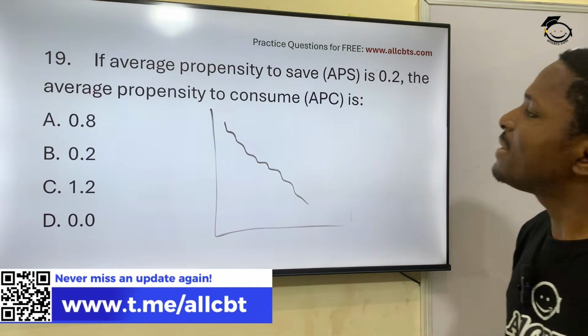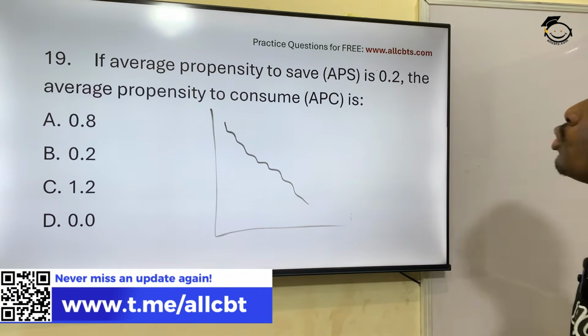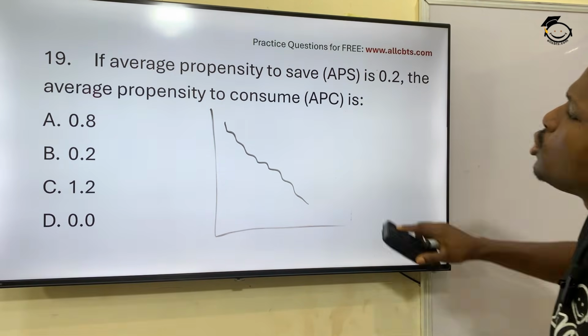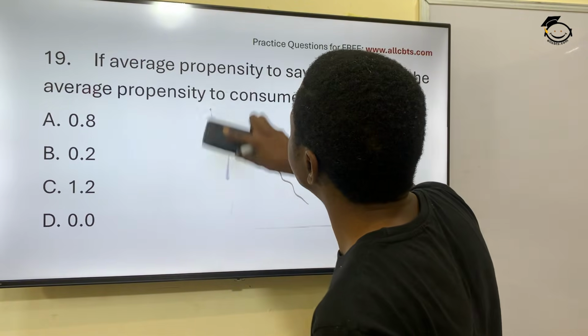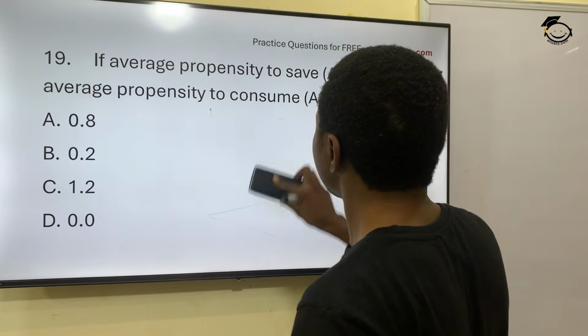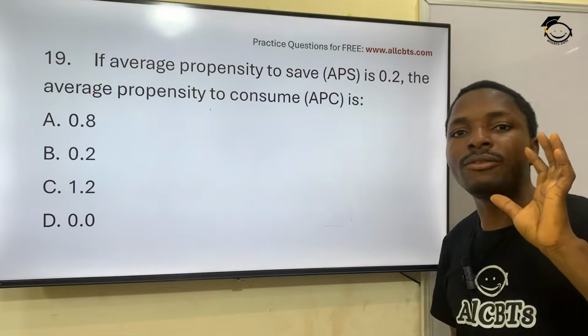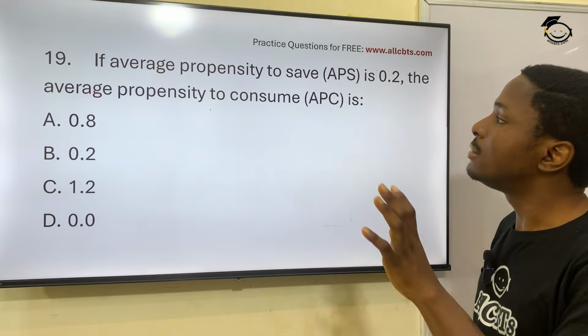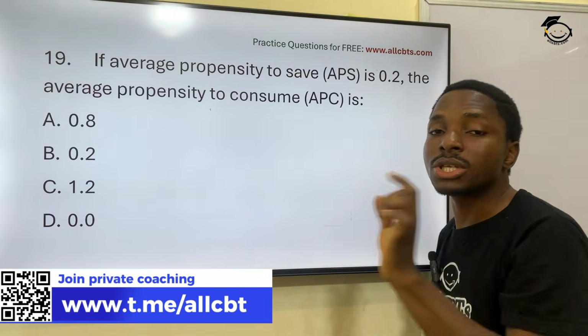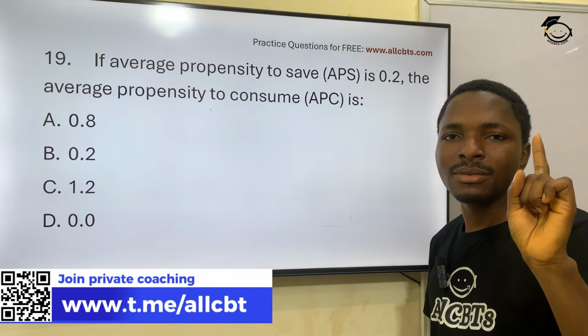19. If average propensity to save is 0.2, the average propensity to consume is what? Now, for this question, just know at the back of your mind that both propensities must equal 1. Are you getting it now?